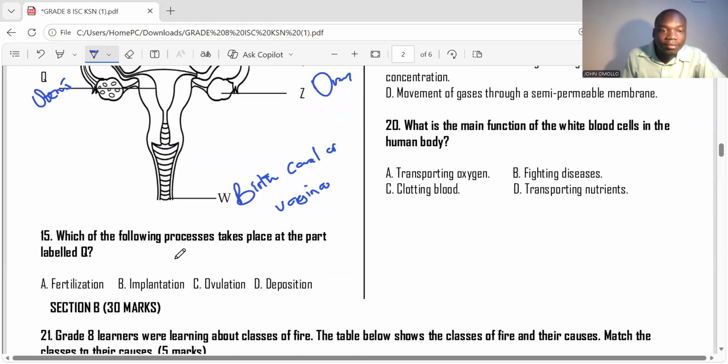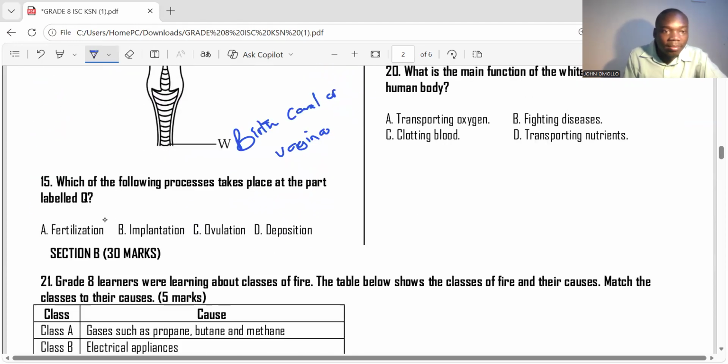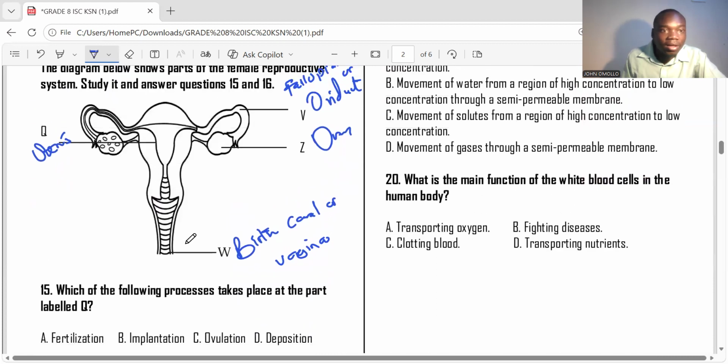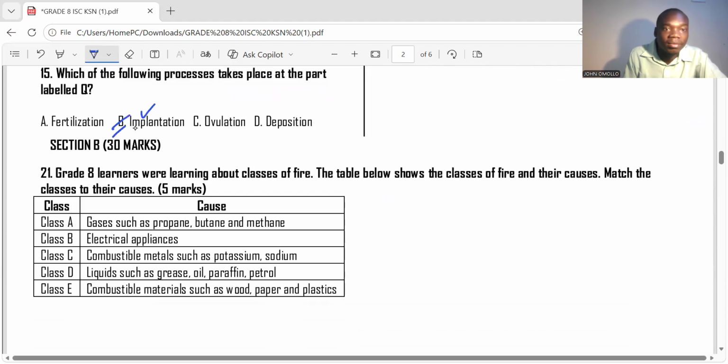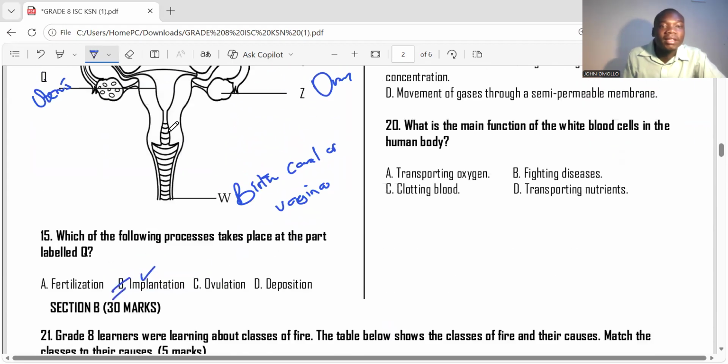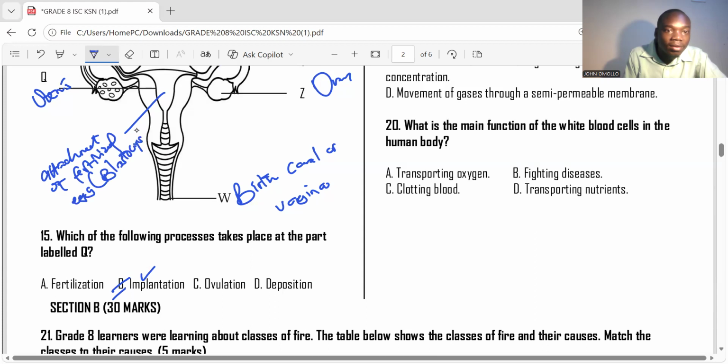Are you getting that? Which of the following processes takes place at the part labeled Q? The part labeled Q is the uterus. So that is implantation, choice B. Fertilization takes place within the oviduct. Implantation takes place within the womb. That is the attachment of the fertilized egg or blastocyst here. Are you getting that? Attachment. It provides attachment of the fertilized egg or blastocyst.